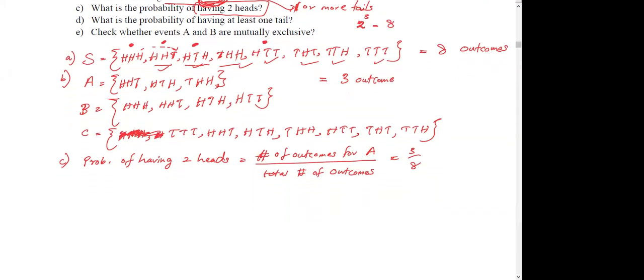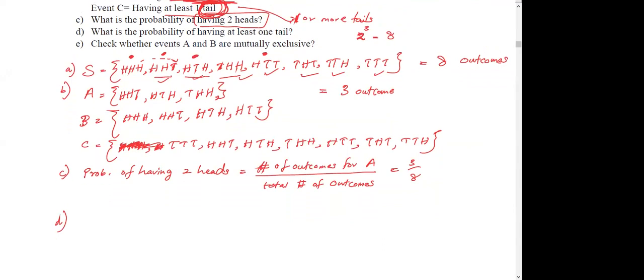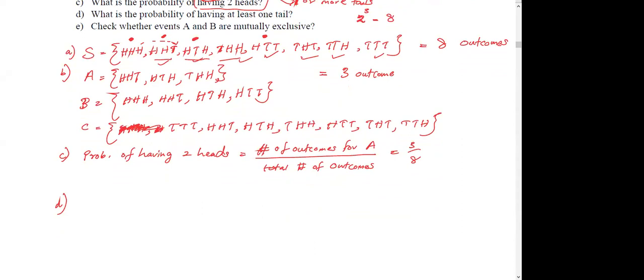Part D, what is the probability of having at least one tail? You saw that in part B, event C is about having at least one tail, right? So event C has how many outcomes? 7 outcomes. So you can write probability of having at least one tail equals 7 outcomes divided by altogether 8.